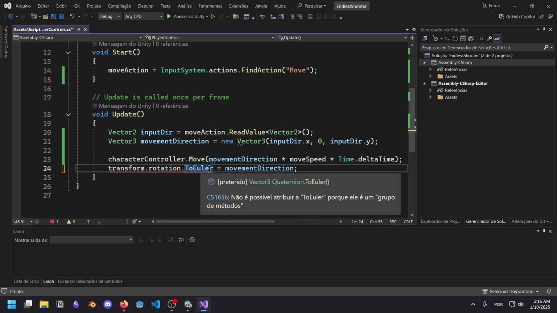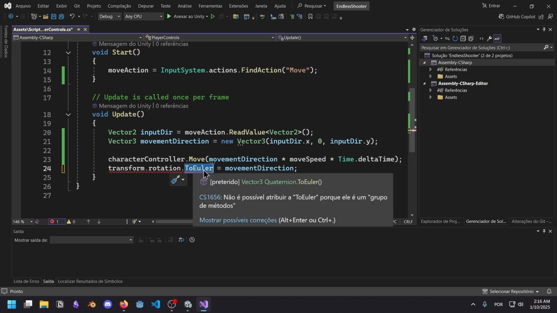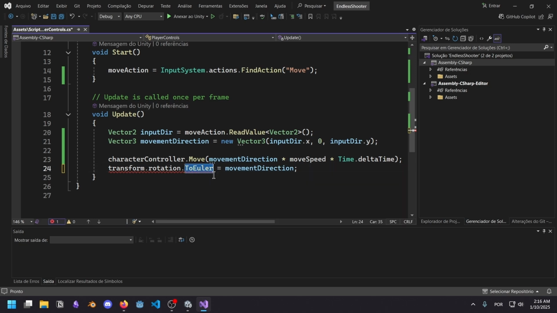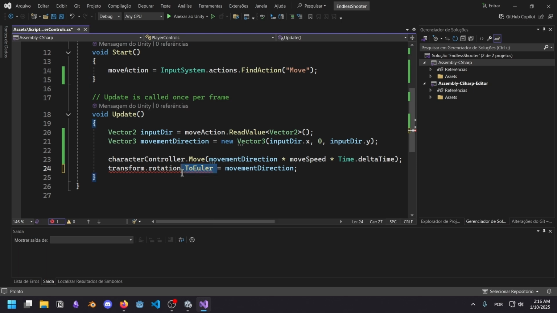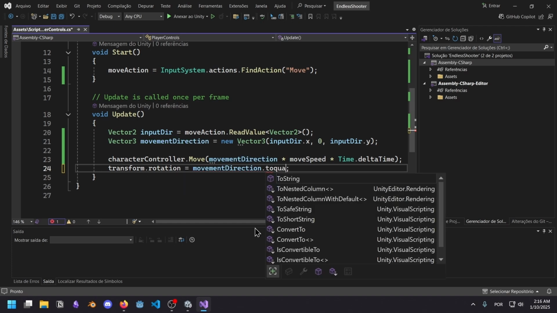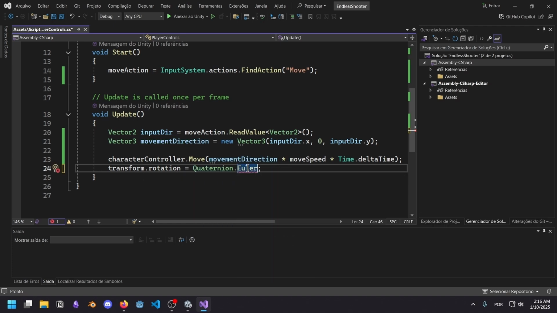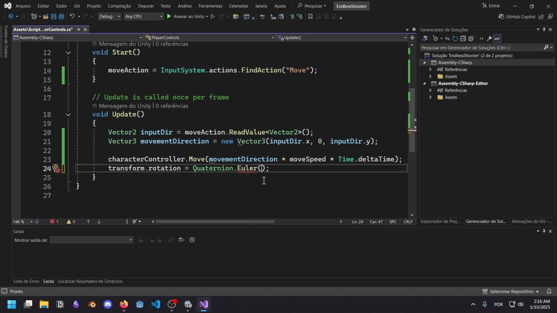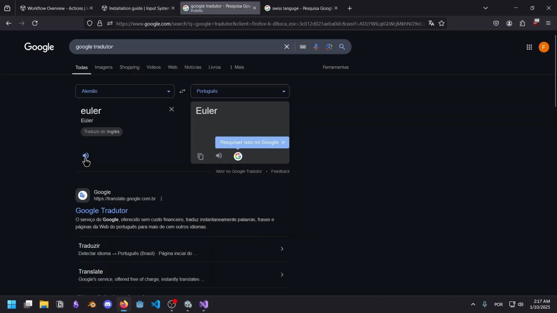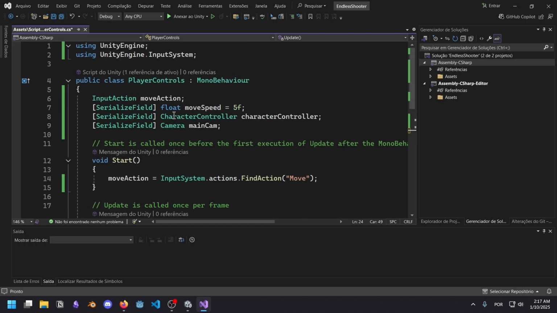To Euler, it doesn't make any sense to use ToEuler here because it's just going to show us the Euler angles. It's not going to actually provide us a way to change them. So maybe what I want to do here is to actually change this to quaternion. Yeah, it wouldn't be that easy, would it? Quaternion or Euler. What is this? Oh, so you provide a vector 3 and it becomes a quaternion. Oh, look, that's what we need. So Quaternion.Euler is actually what I have to use. I'm getting ahead of myself. I don't even have the input for this.